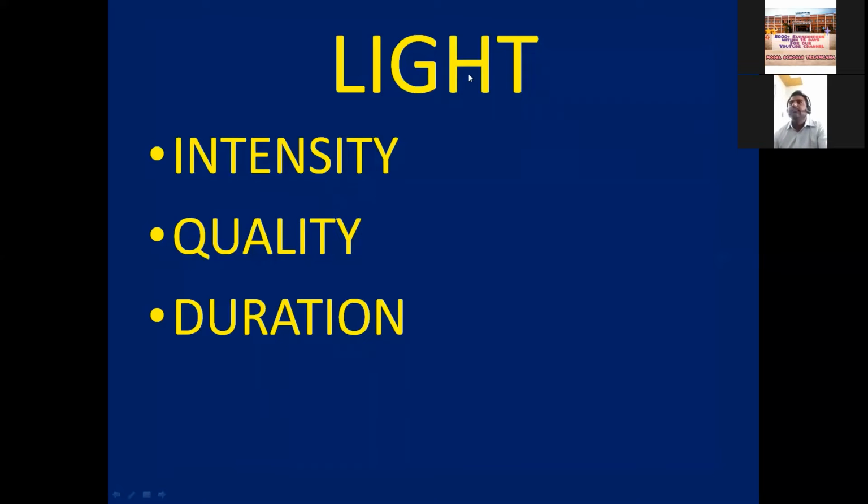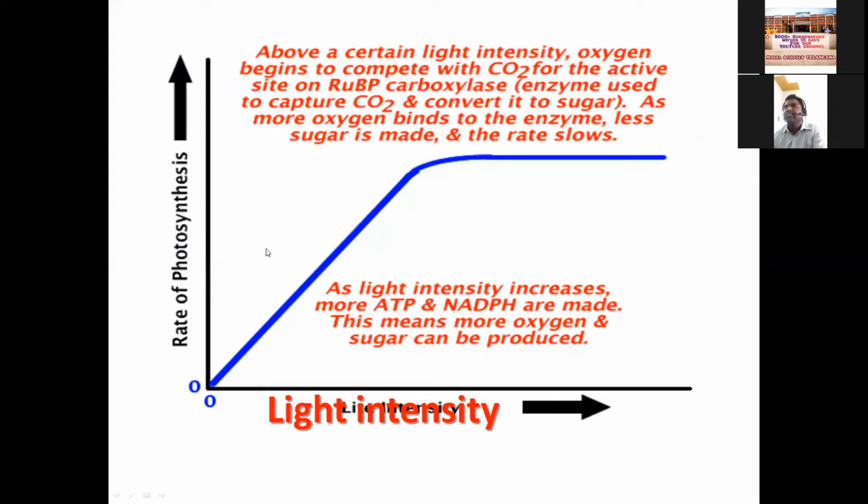Now the first external factor is light. Light has three properties: intensity, quality and duration. Let's see the intensity first. See the graph here, students. On the x-axis I have taken light intensity, and on the y-axis rate of photosynthesis. If you see the graph up to this point, as light intensity goes on increasing, the photosynthetic rate increases, but at a saturation point it is a straight line, and if the light intensity still increases, automatically the photosynthesis process will be reduced.